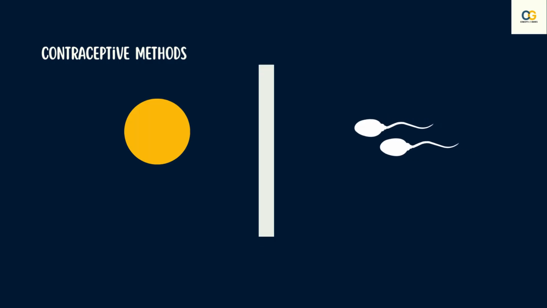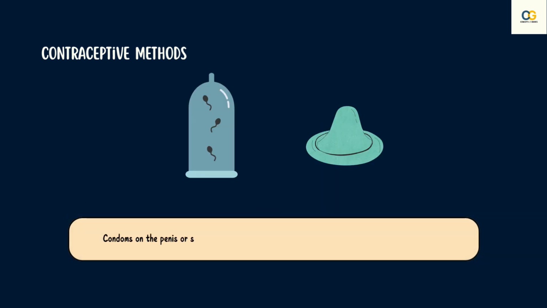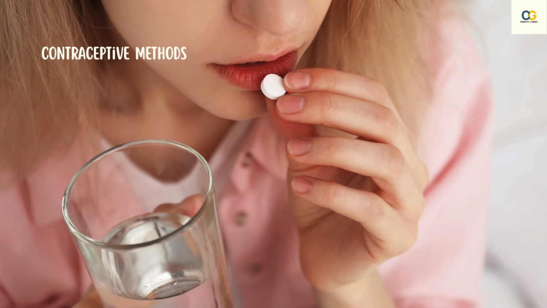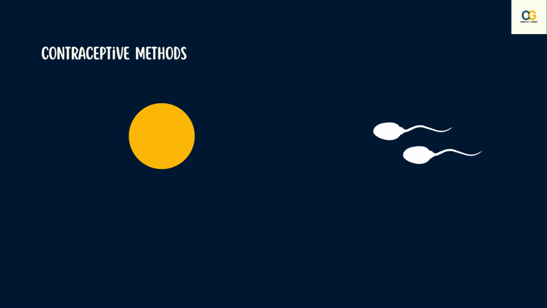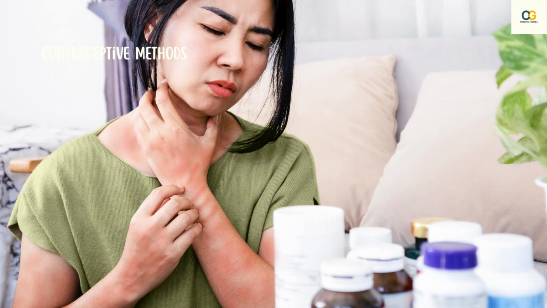So the mechanical contraceptive methods create a mechanical barrier so that the sperm and the egg do not meet. Condoms on the penis or small coverings worn in the vagina can serve this purpose. Another category of contraceptives are chemical contraceptives, which are usually taken orally as pills, as they change the hormonal balance of the body, so the egg and sperm do not meet, as the eggs are not released or fertilized. Since these change the hormonal balance, they can cause side effects.